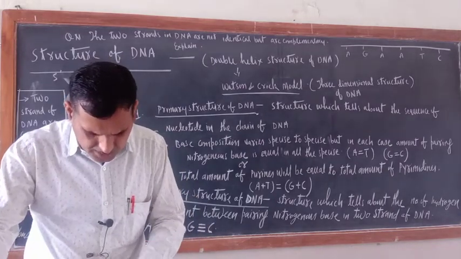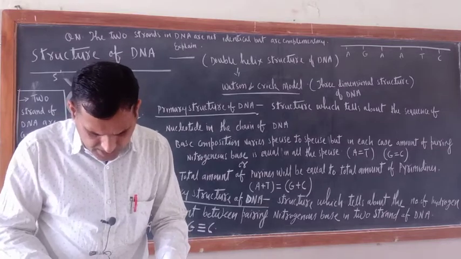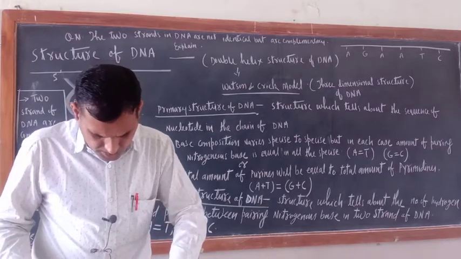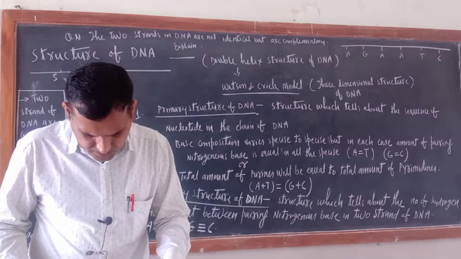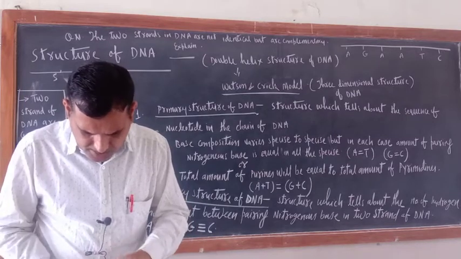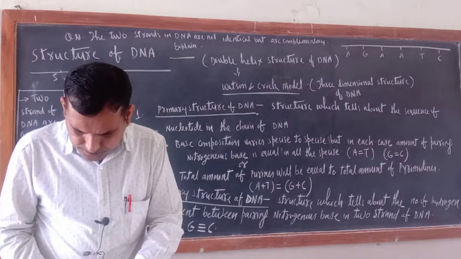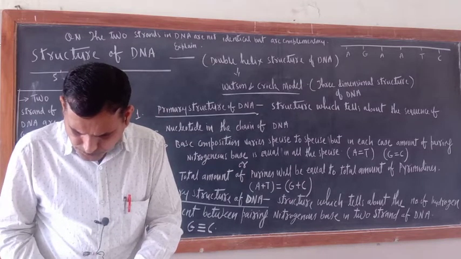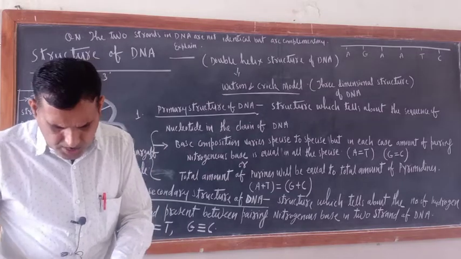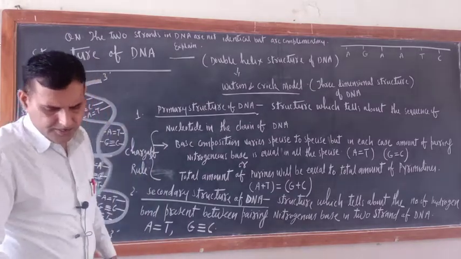Let me check that one. I am checking something else, not purines and pyrimidines. Okay, just listen here.